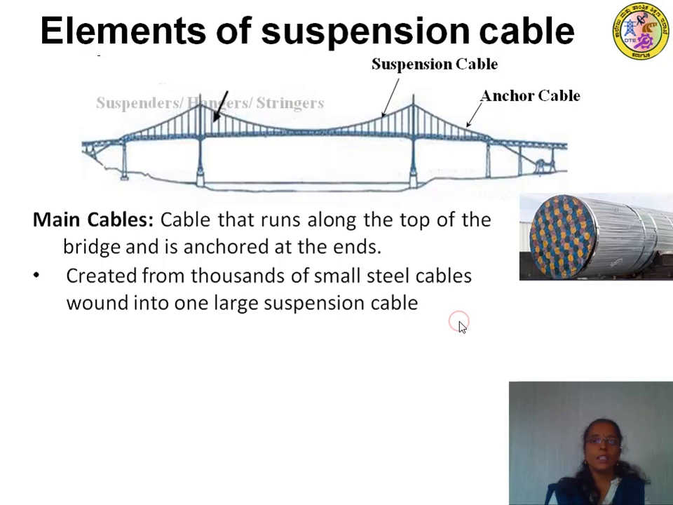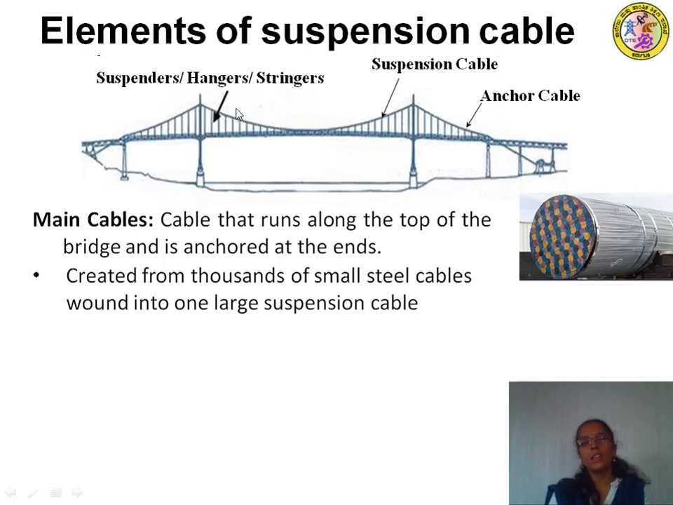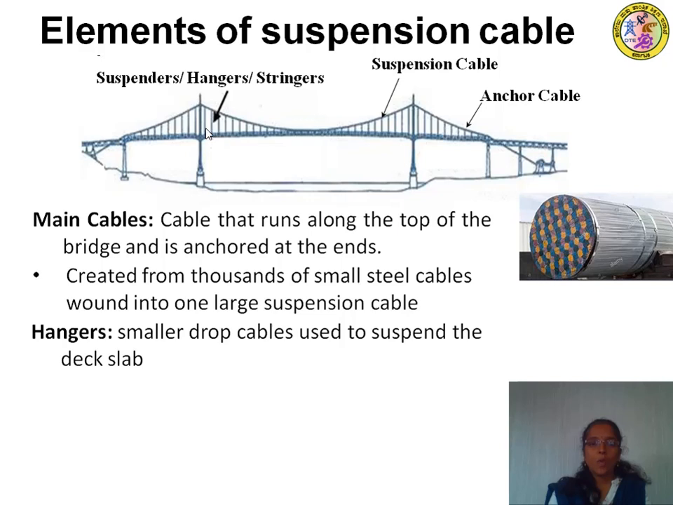Next are suspenders or hangers or stringers. As the name itself suggests, suspenders or hangers. These are the small drop cables which are used to suspend the bridge deck. The deck slab of the bridge is suspended by means of these small vertical drop cables, which are called suspenders or hanger bars. They are also called stringers.